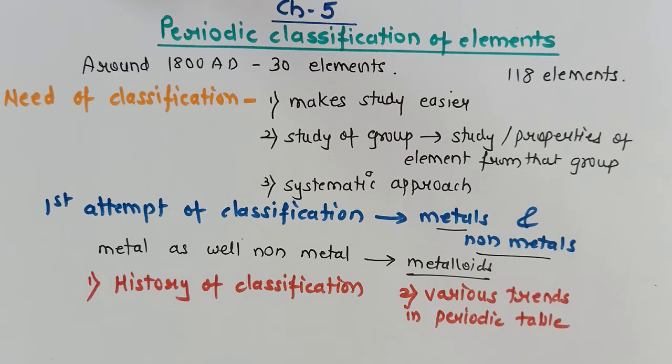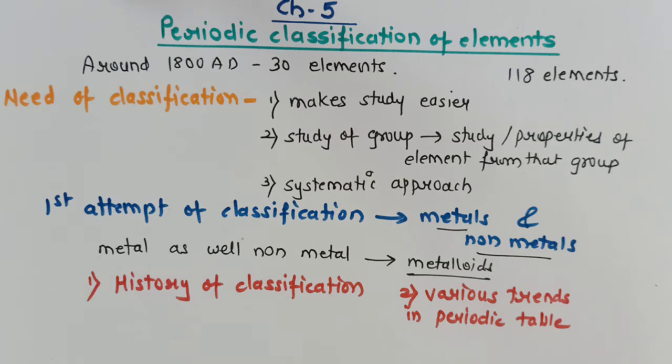Whenever we are discussing chemistry, obviously we cannot ignore the study of the periodic table. The periodic table is the core of chemistry, and the very first question that students ask the teacher is, do we have to learn the periodic table? There are many tricks to learn the periodic table. We'll be discussing those tricks when the actual periodic table is taken into consideration. But overall, this chapter we can divide into two parts. One is history and the second part is various trends.